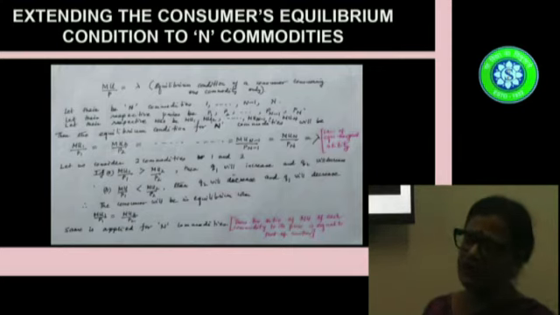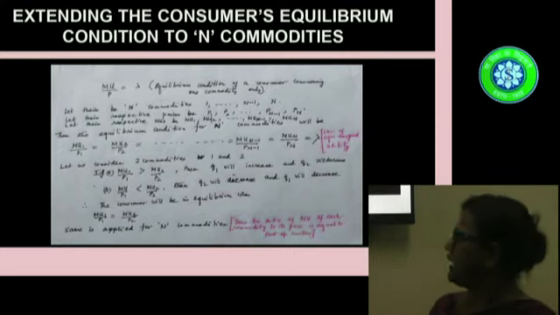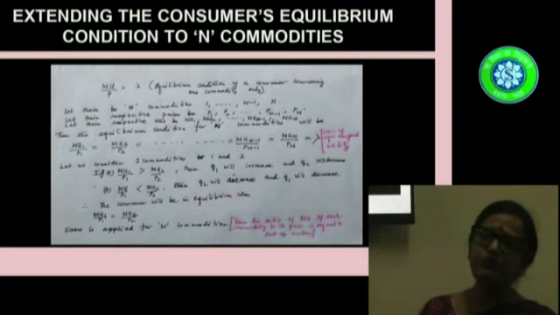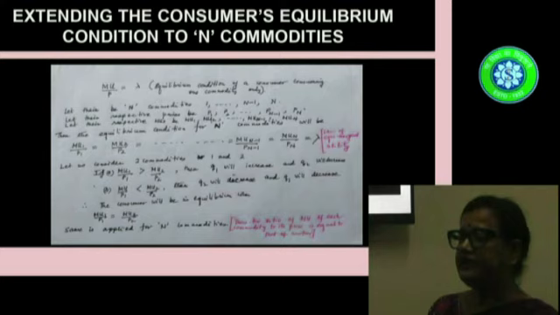Say commodity 1 and commodity 2. Supposing there is an inequality between them. So MU1 by P1 is not equal to MU2 by P2. If MU1 by P1 is greater than MU2 by P2, what does it signify? It signifies that for every 1 rupee spent on commodity 1, the additional utility that we get is greater than the same thing for commodity 2.